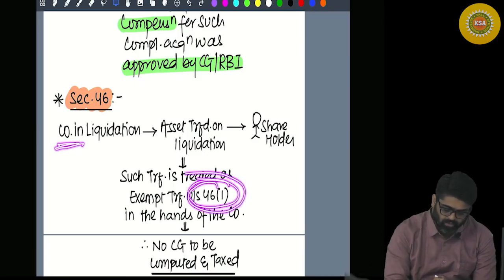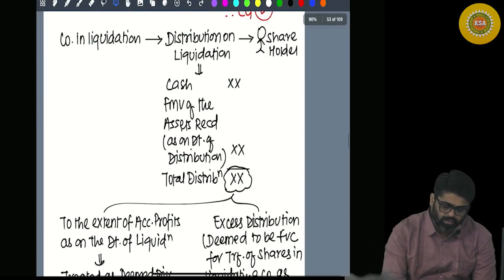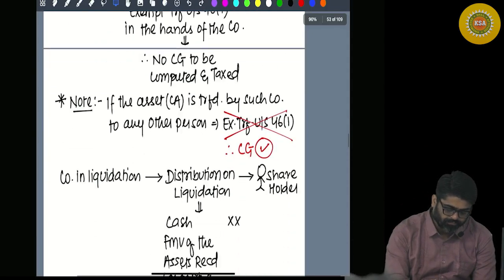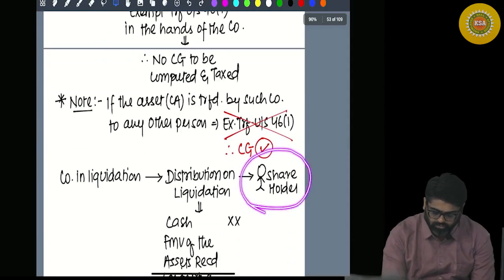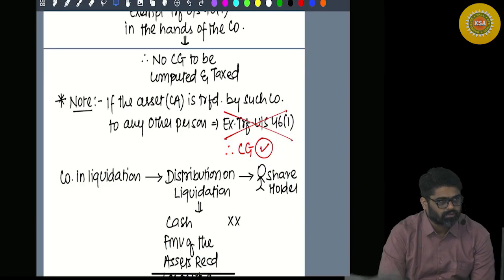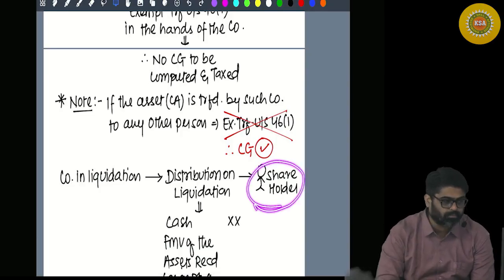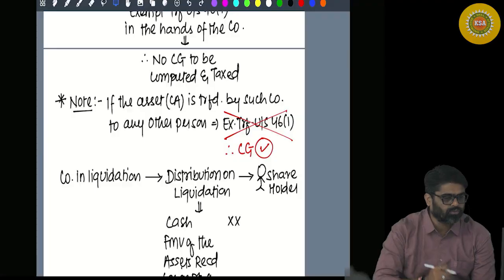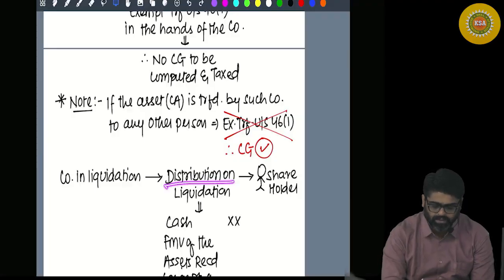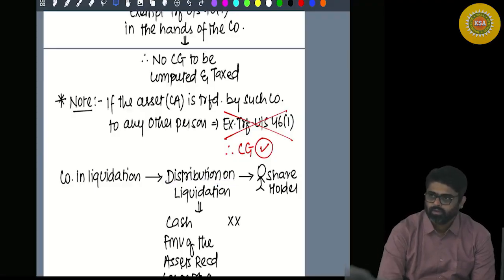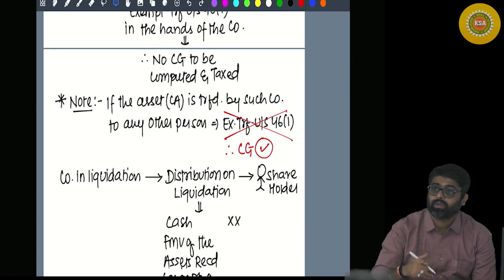Now, see, 46(1) was about the company. Now we are going to 46(2). It is talking about shareholders. Now the company is in liquidation. You are a shareholder in that company. What is that company doing? The company is distributing assets to you, or the company might also distribute cash.